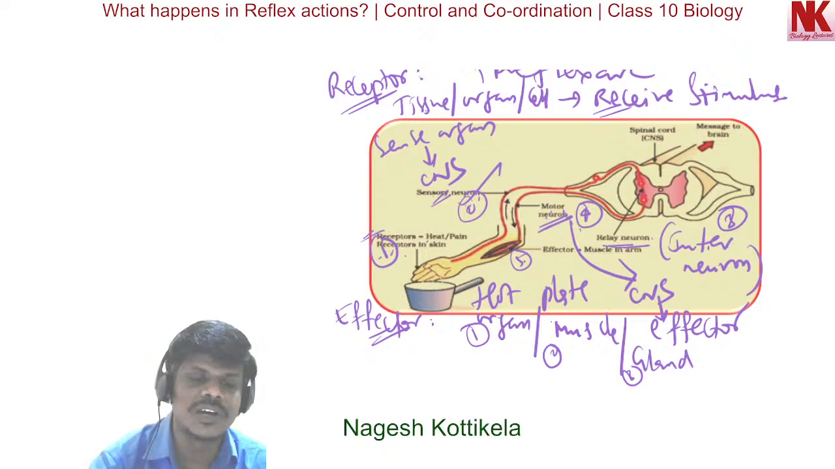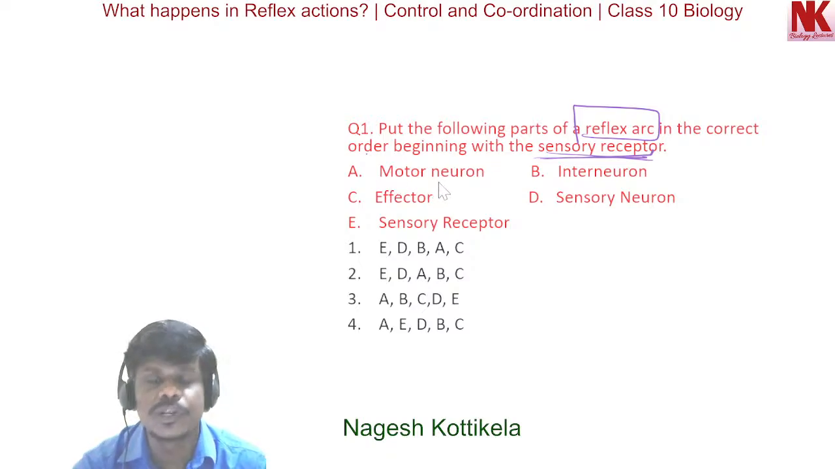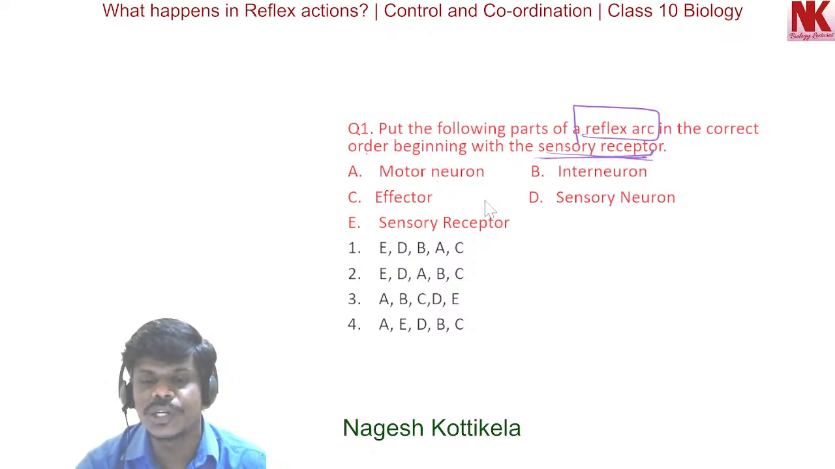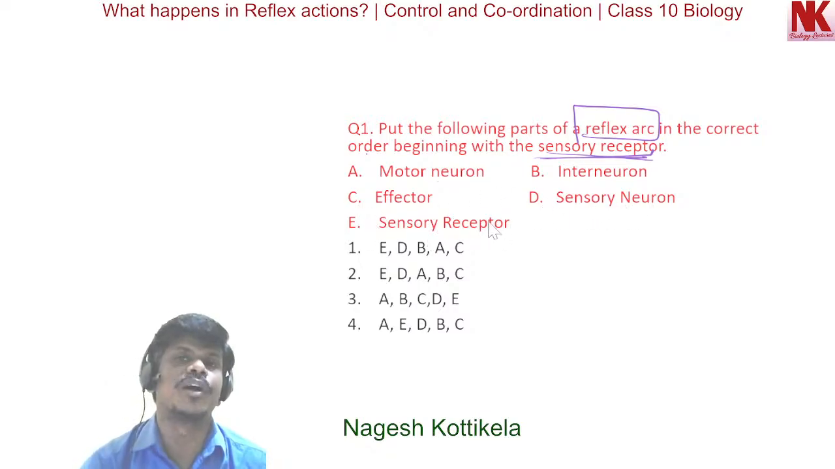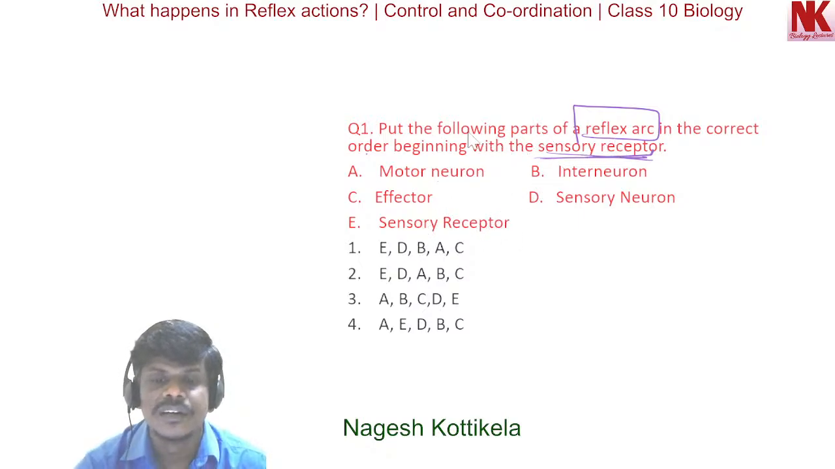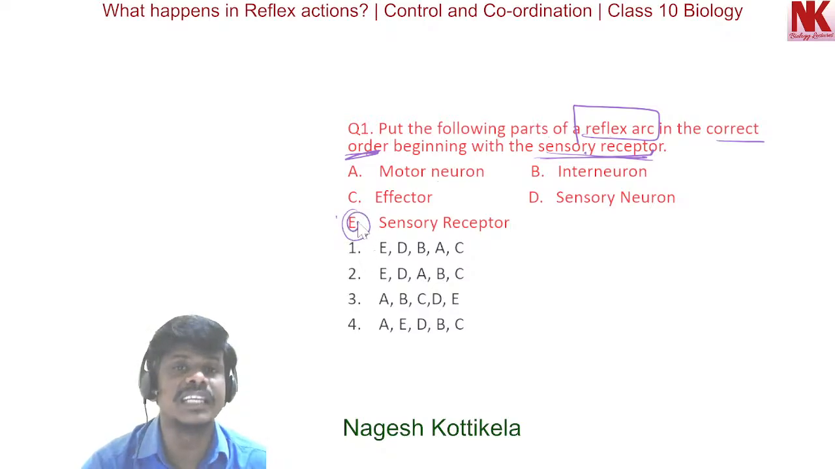Now, based on the discussion, can you answer what is the correct option? Here A is motor neuron, B interneuron, C effector, D sensory neuron, and E sensory receptor. What is the correct order? Put the following parts of a reflex arc in the correct order, beginning with the sensory receptor. Beginning with the sensory receptor, a hint is already there. It means it is starting with E. So these two options are wrong. Among these two, the right option will be.